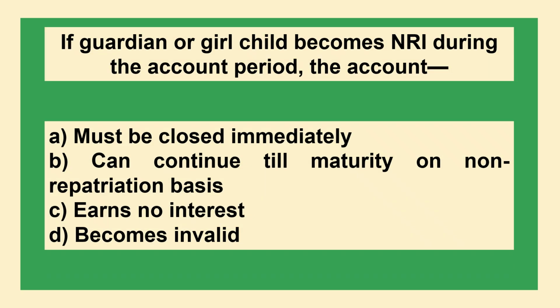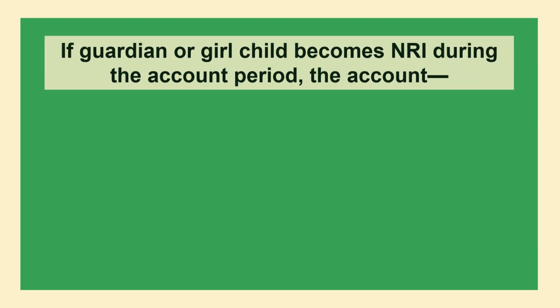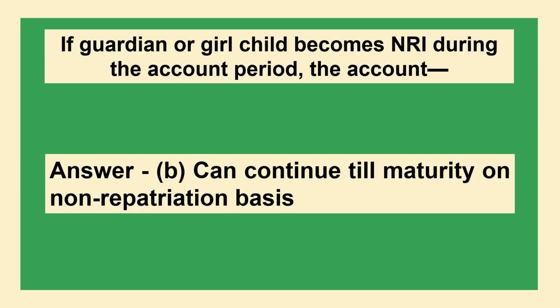If guardian or girl child becomes NRI during the account period, the account option A must be closed immediately. Option B can continue till maturity on non-repatriation basis. Option C earns no interest. Option D becomes invalid. The answer is option B, can continue till maturity on non-repatriation basis.